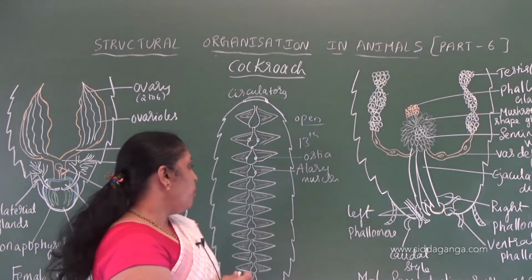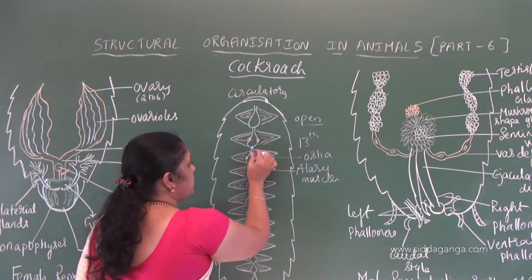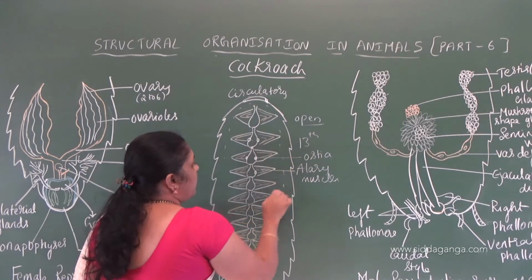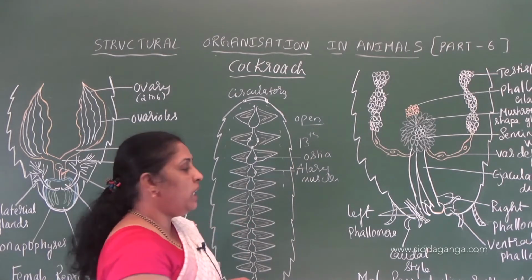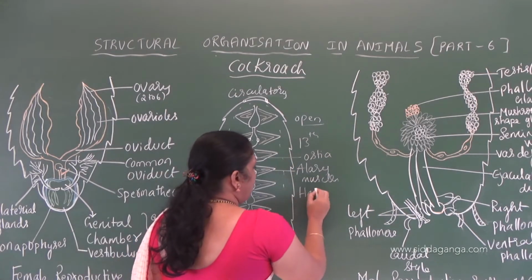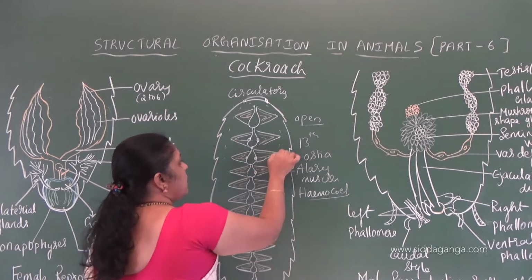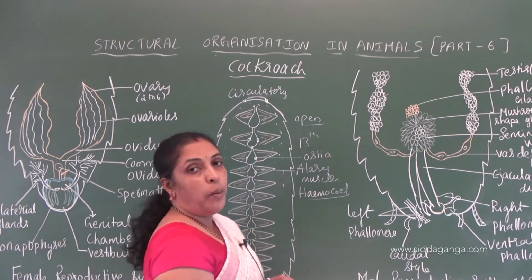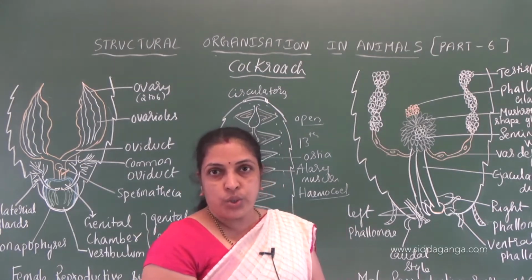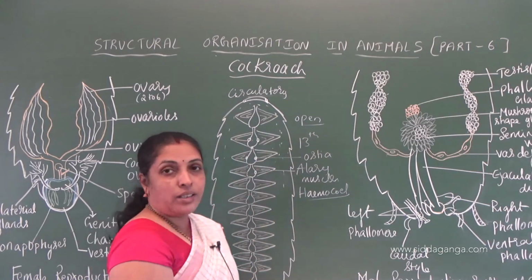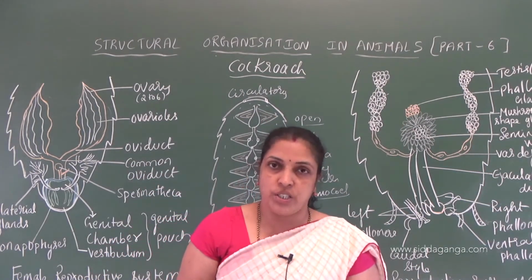So when the heart chambers contract, the blood will be spilled into the cavity. That's why we see hemocoel. The cavity in the cockroach we call hemocoel. Why is it called hemocoel? Because the cavity is filled with blood. Understood? And all the organs present in this cavity are bathed in the blood.